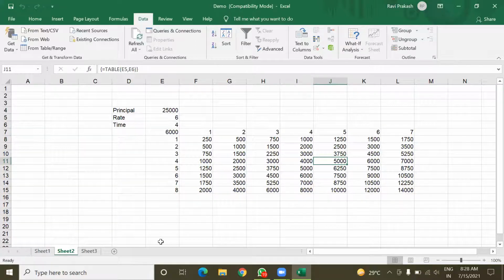Shivanshu Pathak, you tell about this 5,000. In this value, rate is 5% and time, sir, 6 years. 4 years, na? And principal, 25,000. Yes. So everyone understood this? Yes, sir.